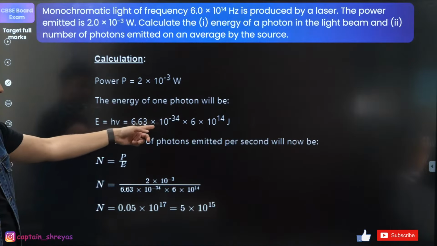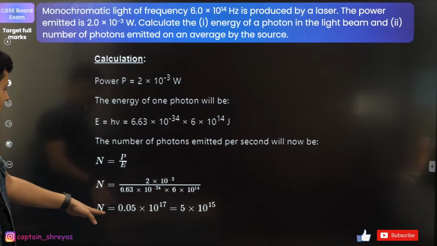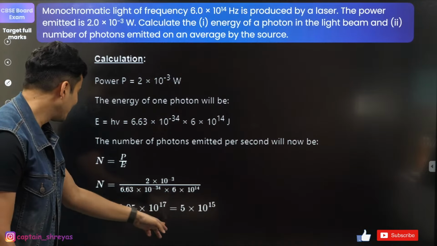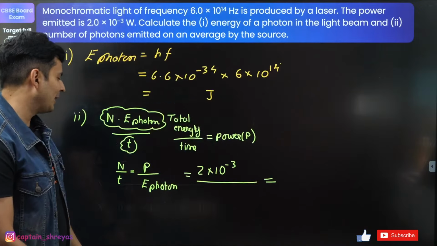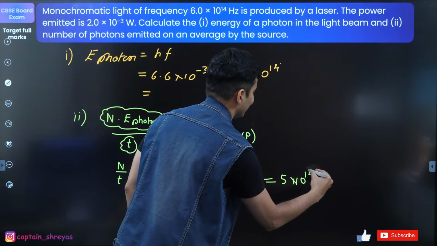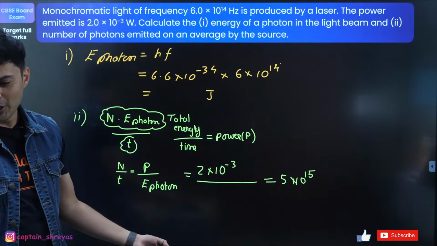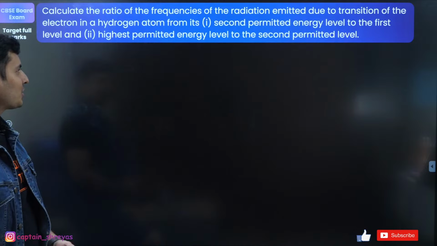I think you should get it as, what have they given? Oh, they also didn't calculate it. Very good. Interesting. So number of photons comes out to be 5 into 10 to the power 15. That's what it comes out to be. 5 into 10 to the power 15, guys. Okay, numbers per second. Great. Yes, moving on to the next one.